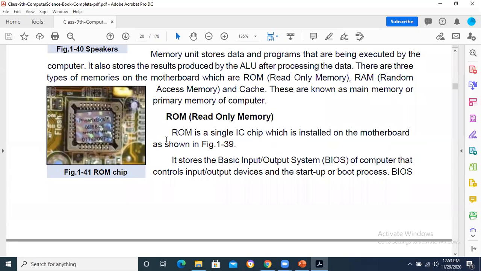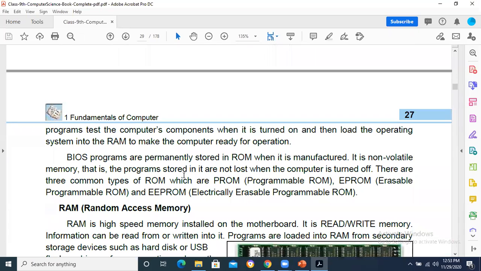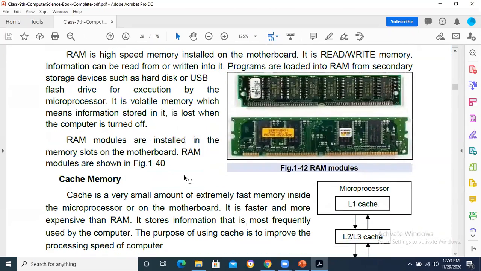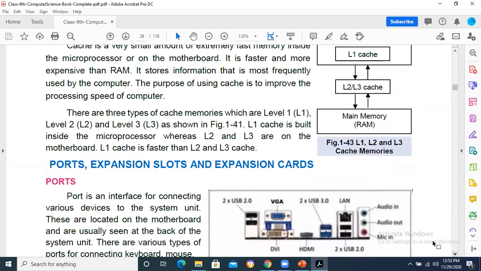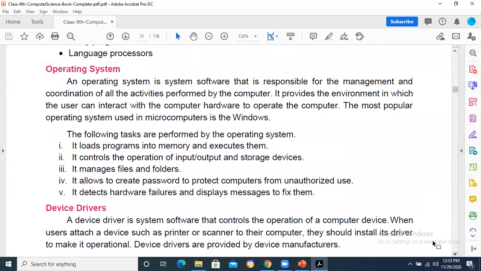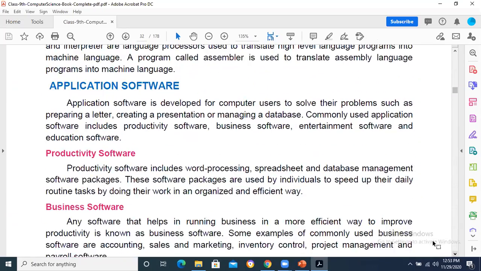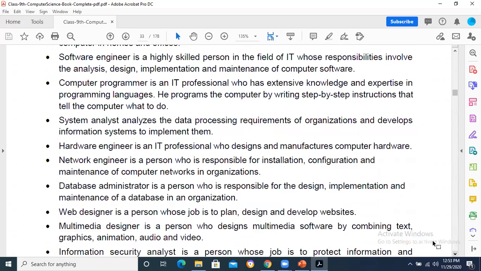So over here, the question may be there to write down three or four differences between random access memory and read only memory. So you have to see all these things from this chapter as well. And even from the next chapter, chapter number 2, you will see that operating system is very important.